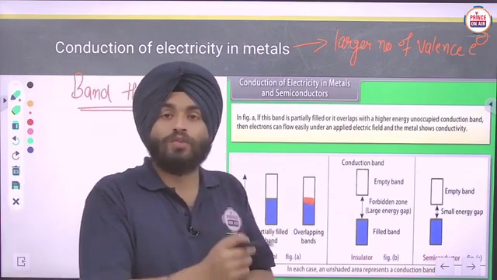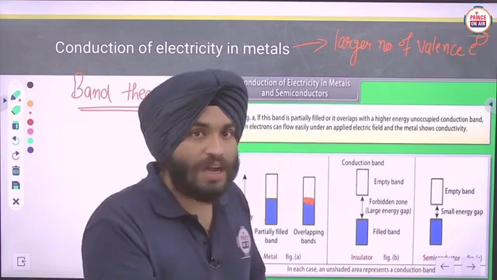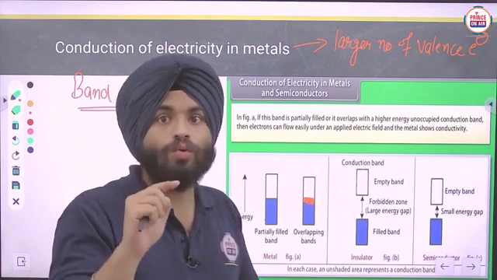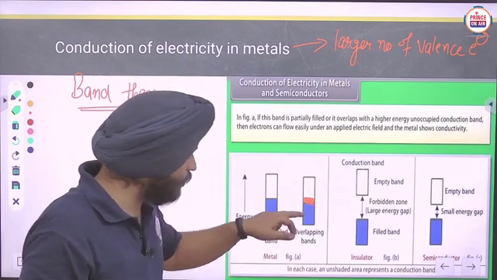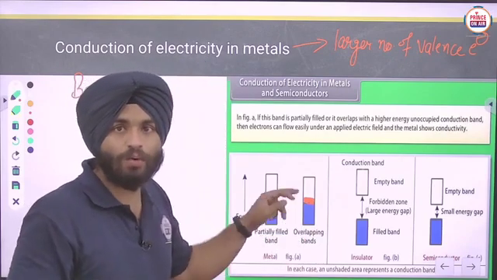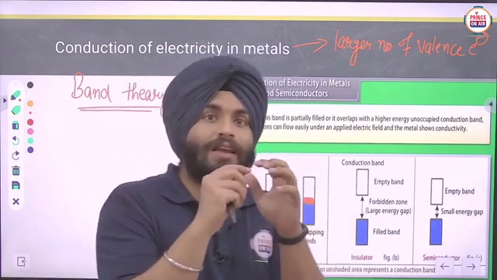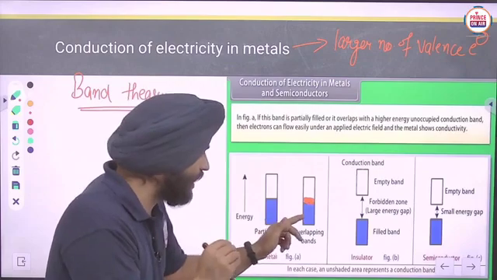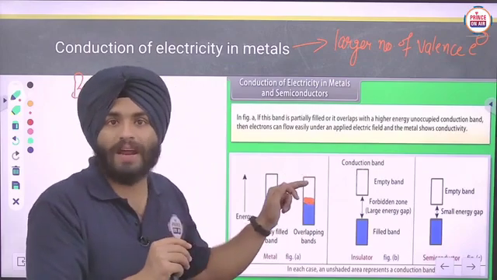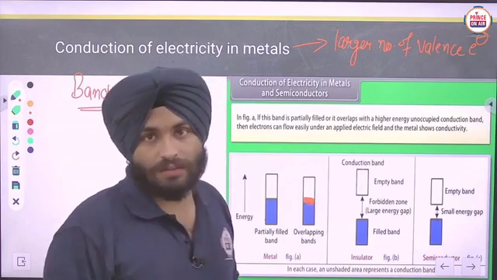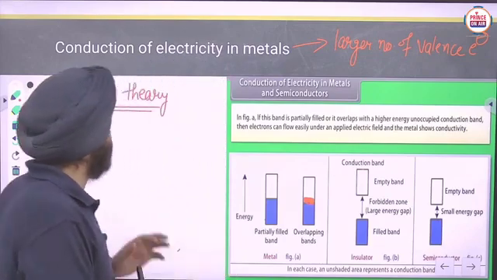If the energy gap is higher, then we need to provide extra energy to jump from the lower band to the upper band, meaning from the valence band to the conduction band. If it is easy to move the electron from the valence band to the conduction band, then conduction occurs.